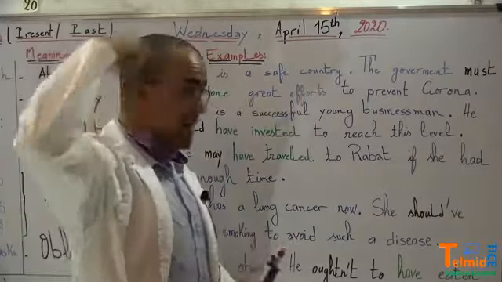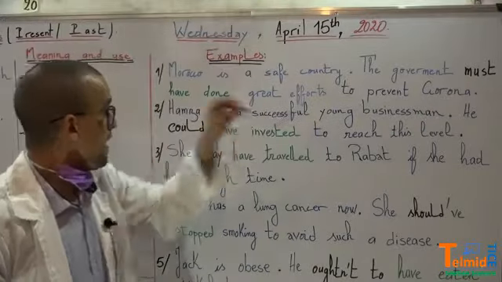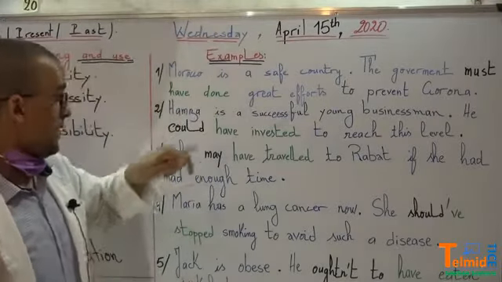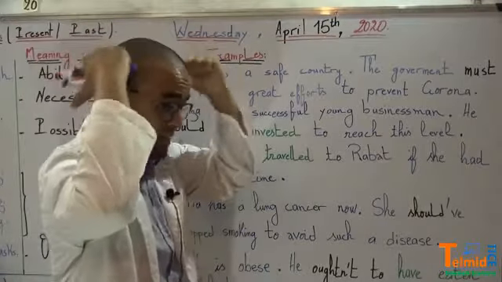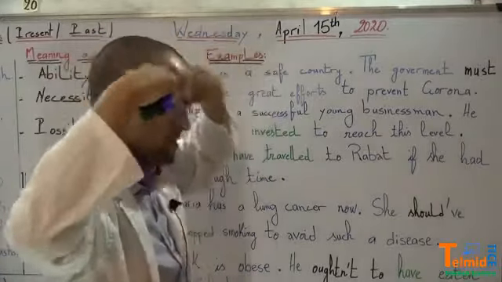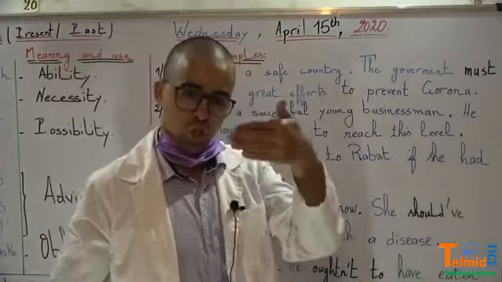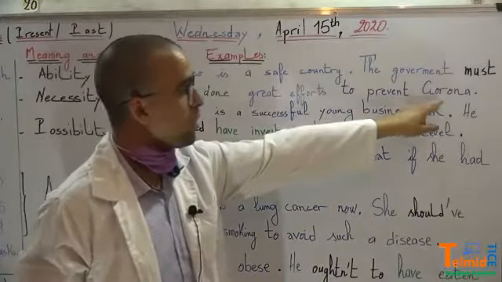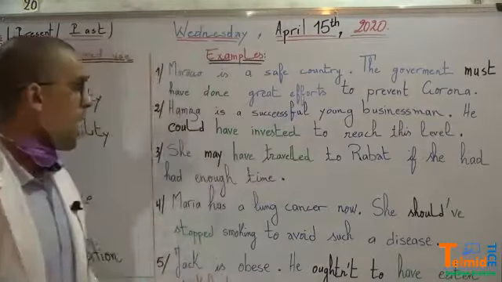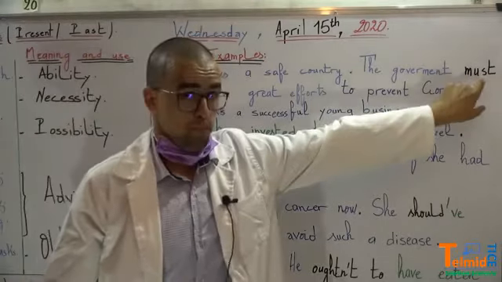Because in the past, the government must have done. It's not must do now. No, must have done in the past. Okay, last year, last month, I don't know. Great efforts to prevent, to stop this pandemic, which is called corona. In the second example, so again, must expresses